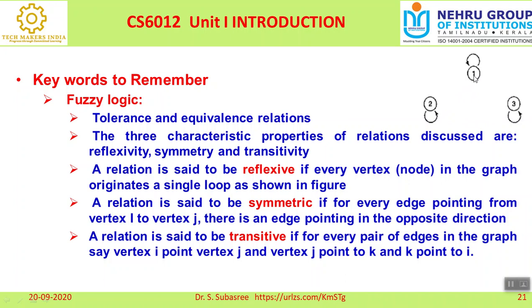Similarly, 1 has a relation with 3, 3 has a relation with 2, and in turn 2 also has a relation with 1. This type of relation, forming a triangle, is also called a transitive relationship. So these are the three important properties, or relationships, that can be established using fuzzy logic, right?